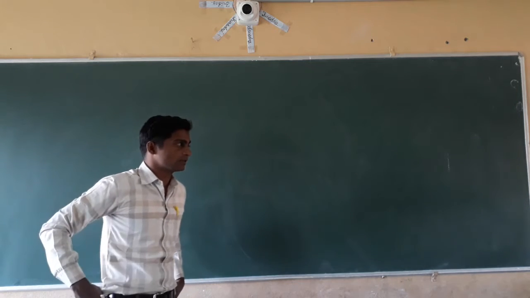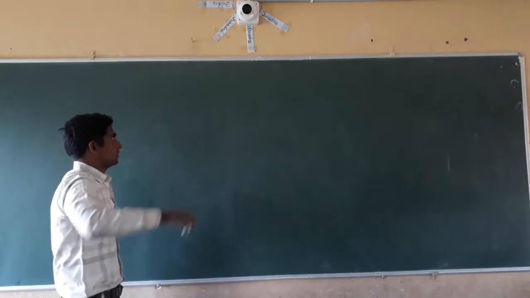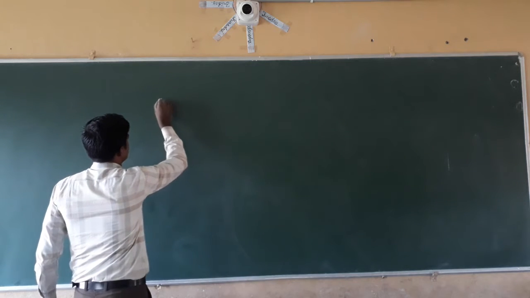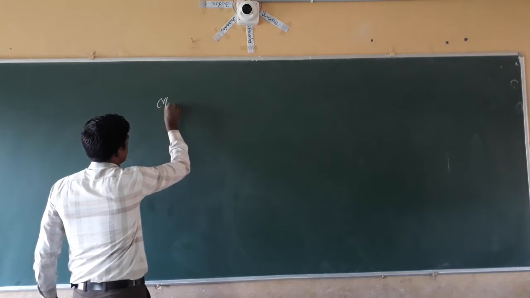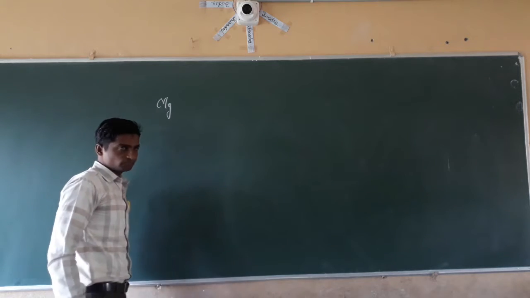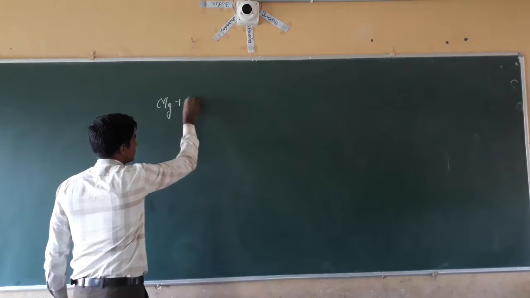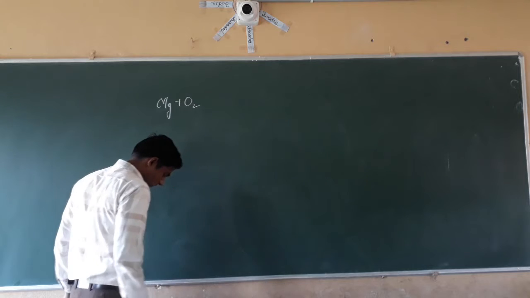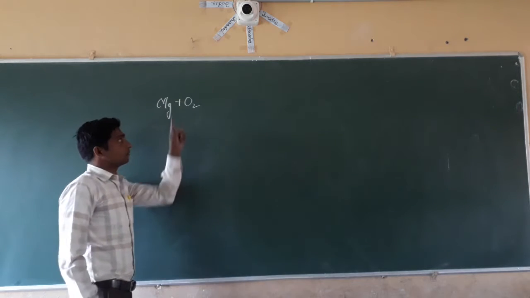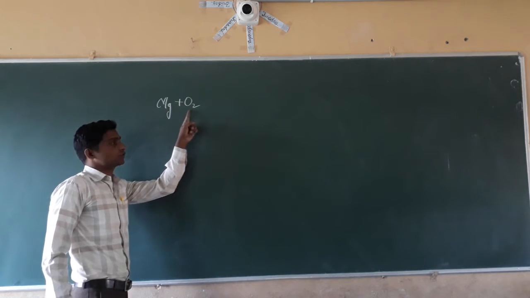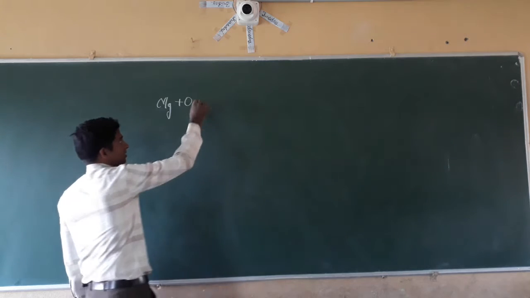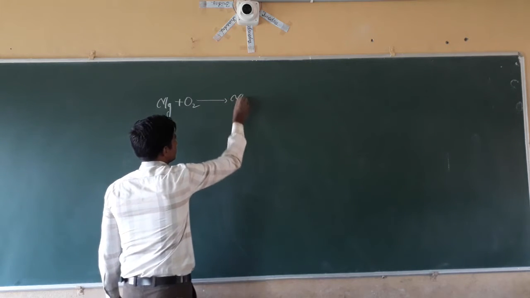But we have left that. See here, when metals... magnesium is a metal which burns in presence of oxygen. In an activity, we burn a magnesium ribbon in presence of oxygen. We got magnesium oxide.